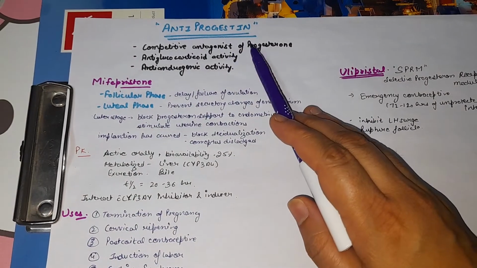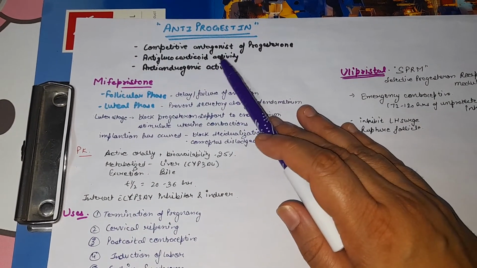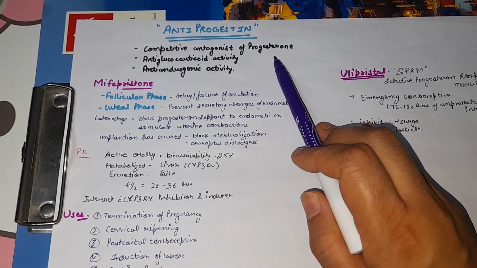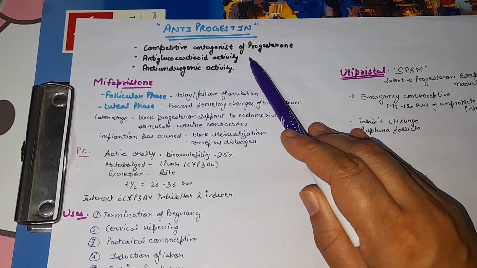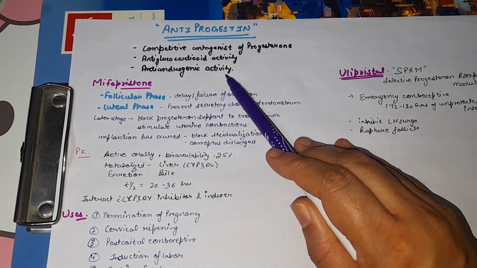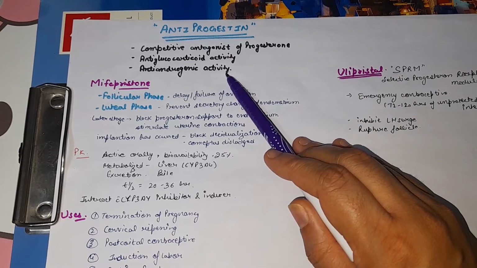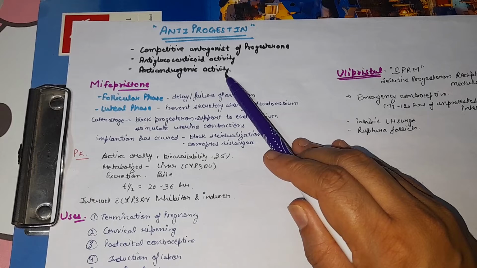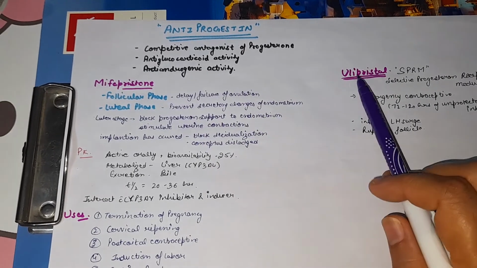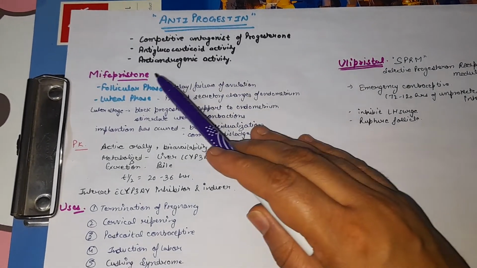Next is antiprogestin. What are antiprogestins? They are competitive antagonists of progesterone. They also have anti-glucocorticoid activity and anti-androgen activity. Two drugs show antiprogesterone activity. One is mifepristone and the second one is ulipristal.